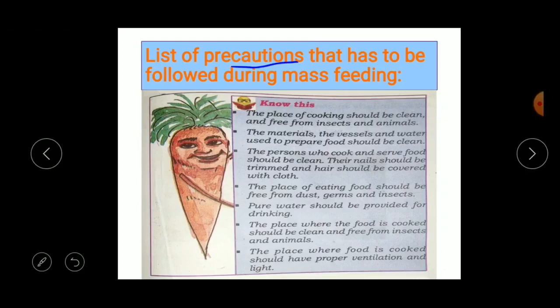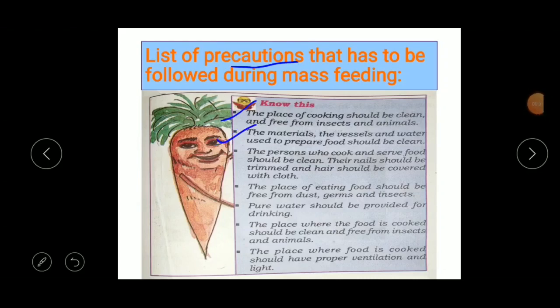Okay, the first point is the place of cooking should be clean and free from insects and animals. The place where we cook should be very clean and free from insects and animals. The next point is the materials, the vessels and water used to prepare food should be clean. Whichever materials and vessels we are using should be very clean, and even the water which we use for cooking should be very clean.